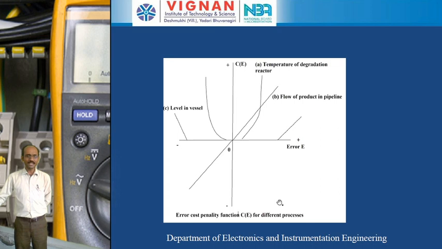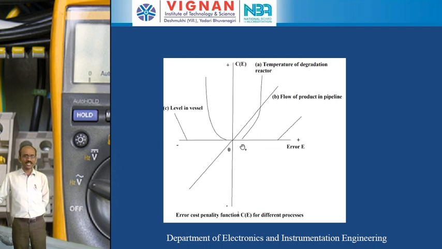So here on the x-axis we will be taking the error, and on the y-axis we will be taking the cost of penalty for the particular error. Okay. So in this graph we are going to be expressing three: figure A, figure B, and figure C.